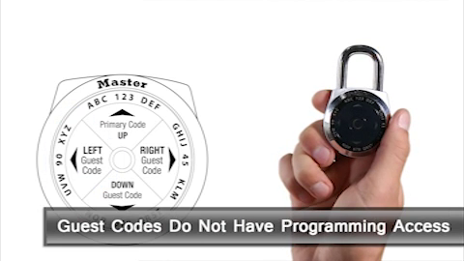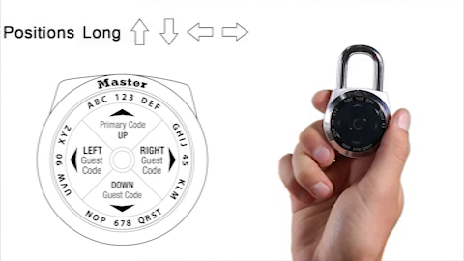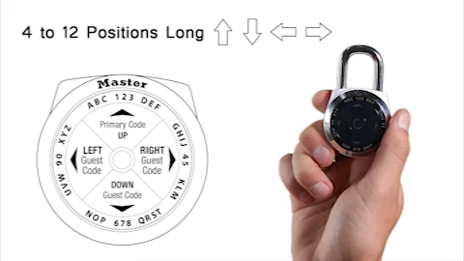Guest codes open the lock, but do not provide programming access. A guest code must be 4 to 12 positions long. To make guest codes more secure, it is suggested to use a code with a longer sequence that includes each of the 4 directions.